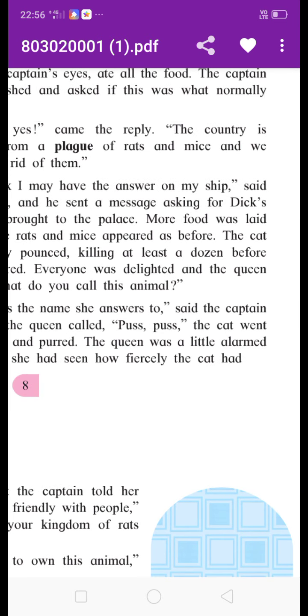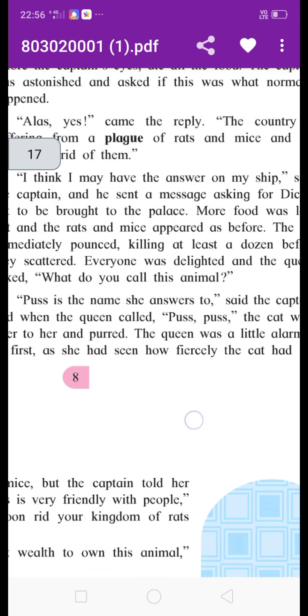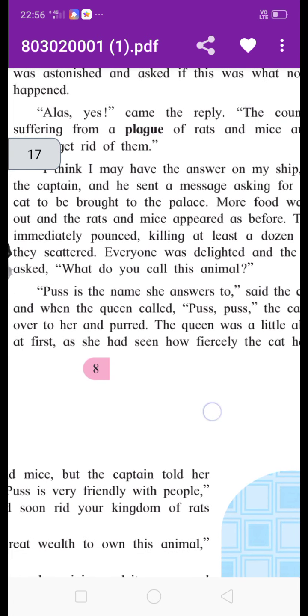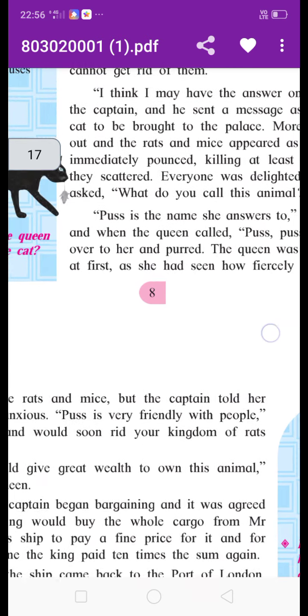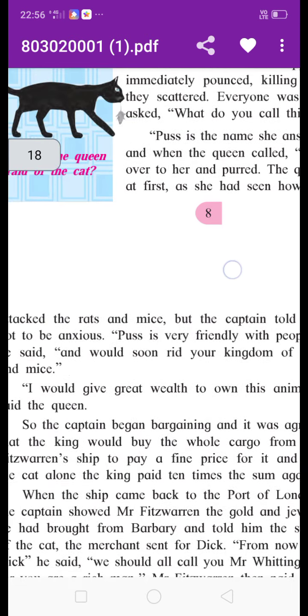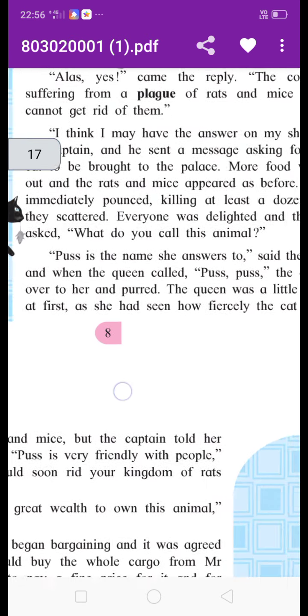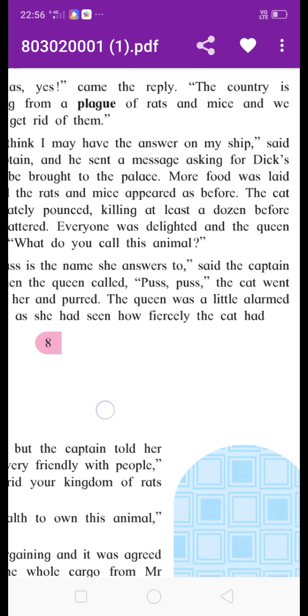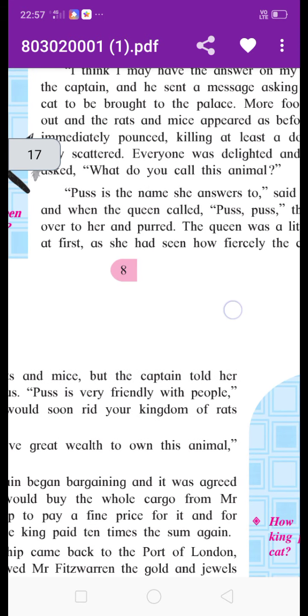The queen was frightened at first, as she had seen how fiercely the cat had attacked the rats and mice. Fiercely means very fearfully, in front of her eyes.